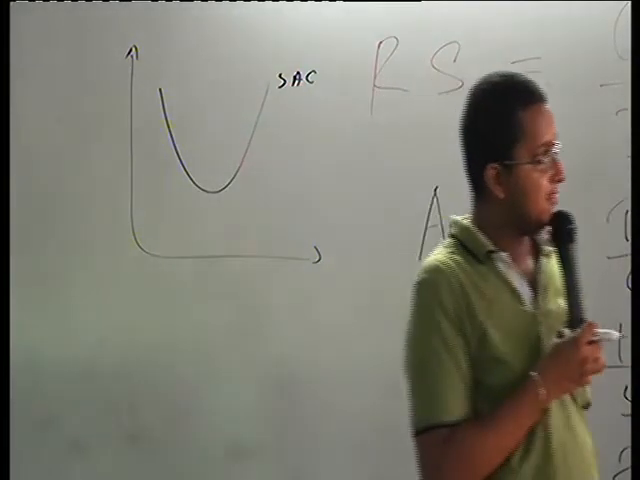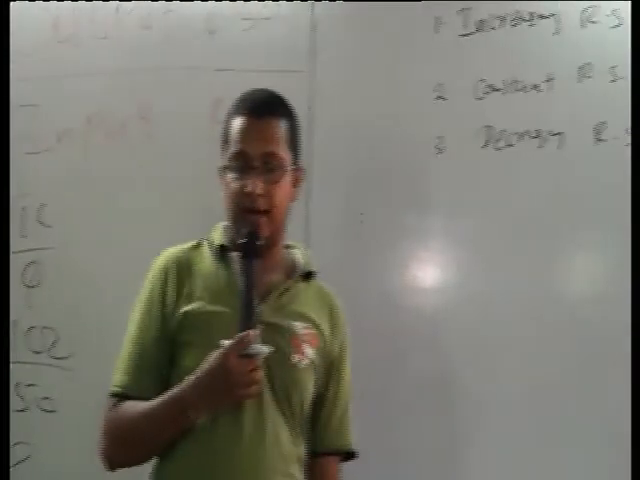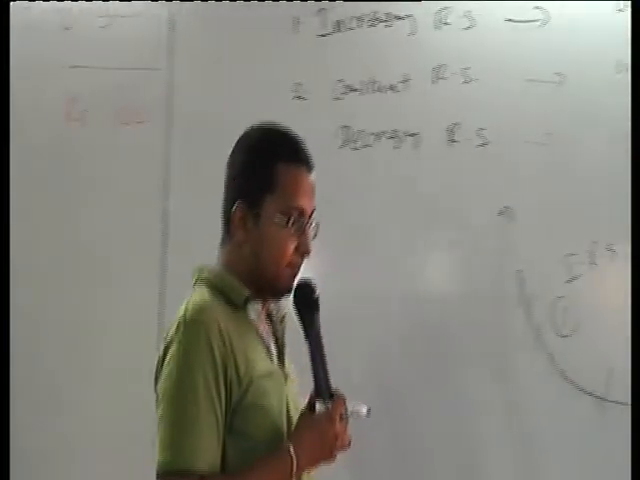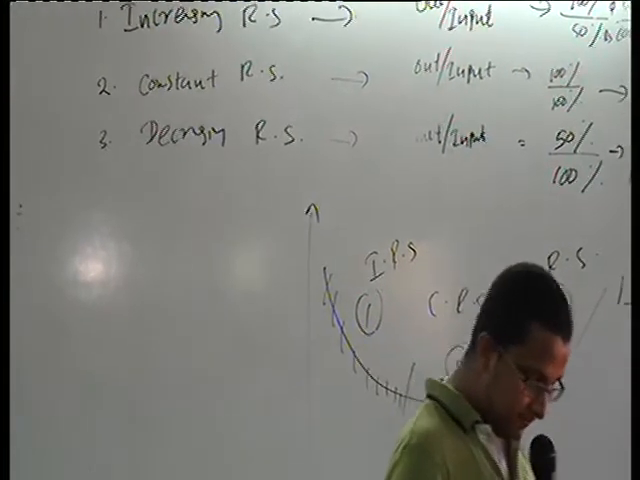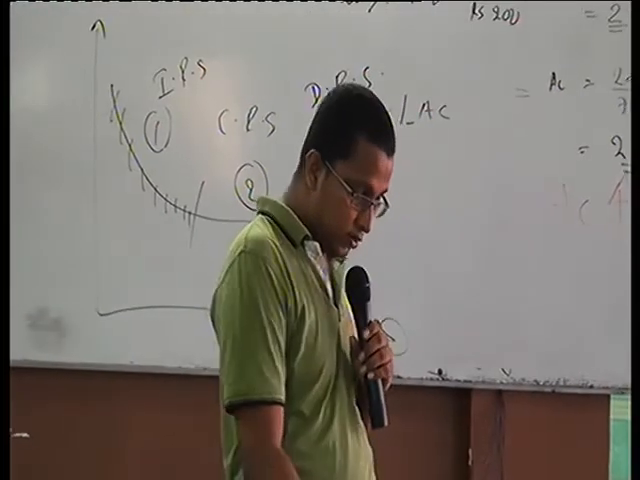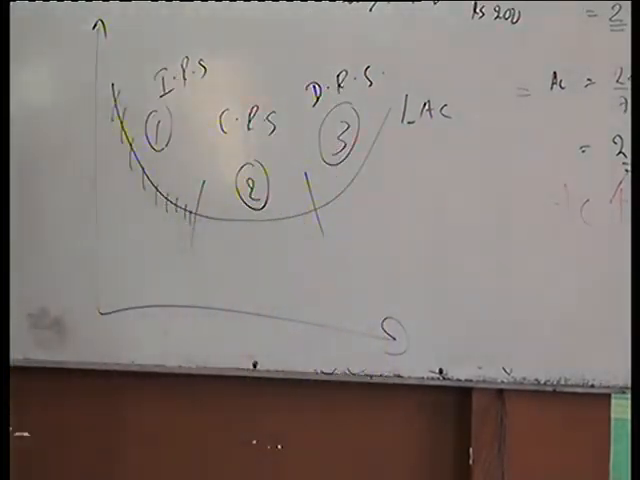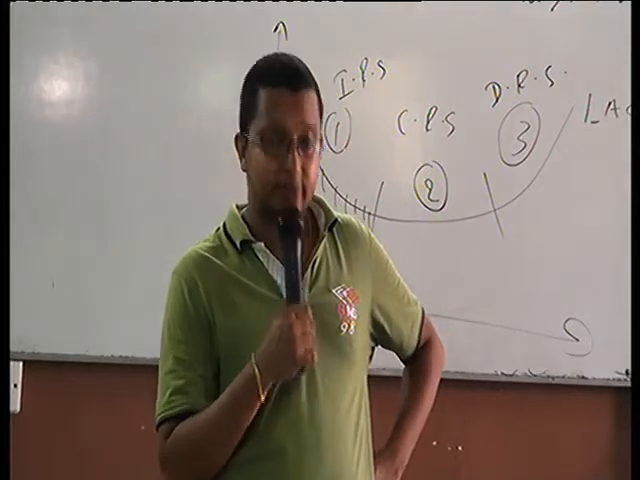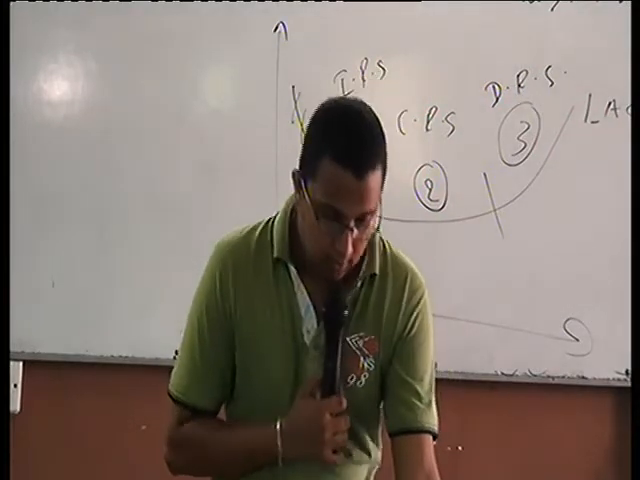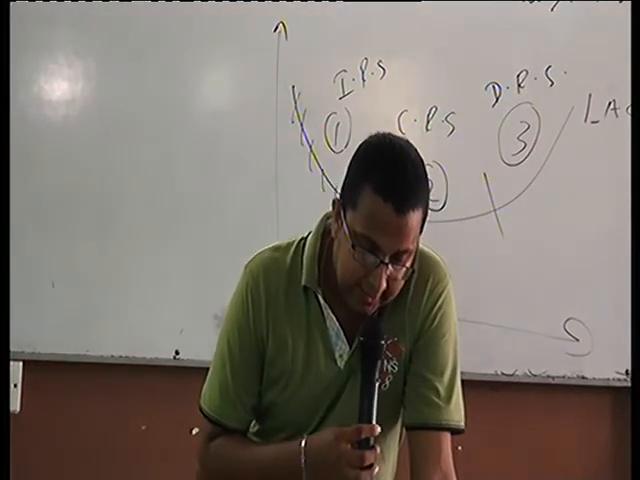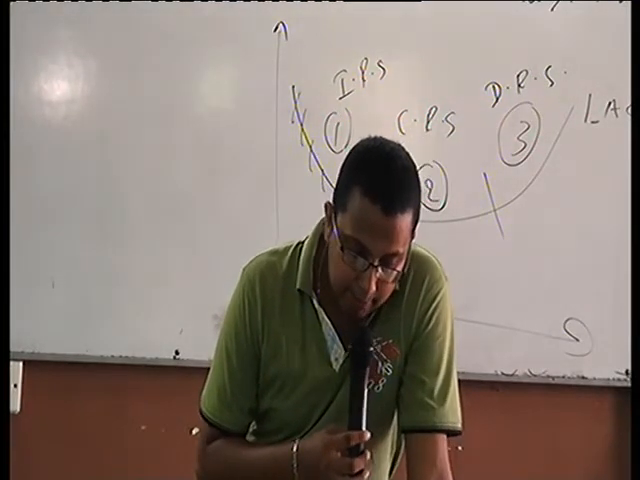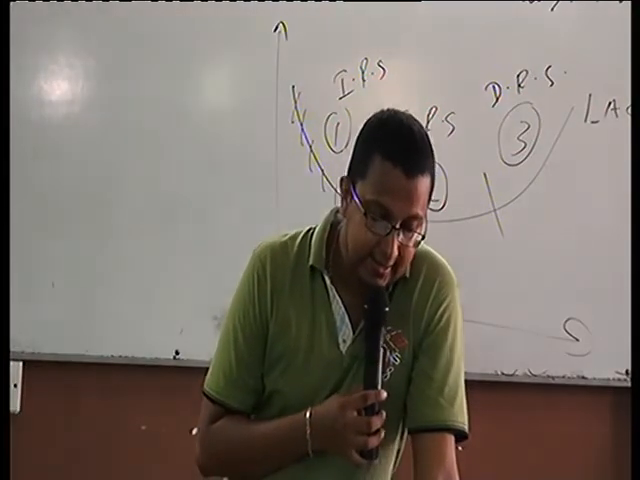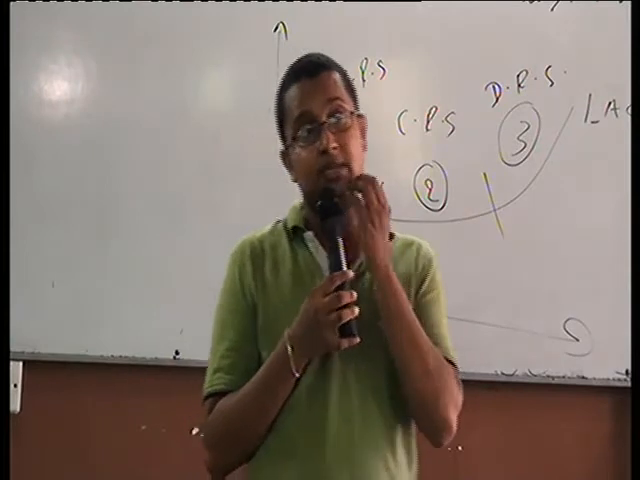Right. So with this, long run production is also done. We'll go through the note. Increasing return to scale, page number 54. The proportionate increase in output is greater than the proportionate increase in input. Highlight: increase in output is greater than proportionate increase in input.